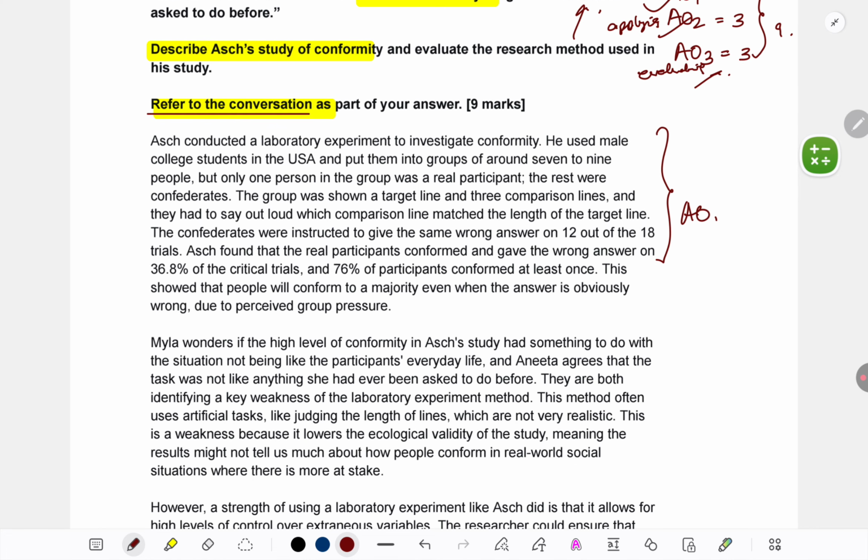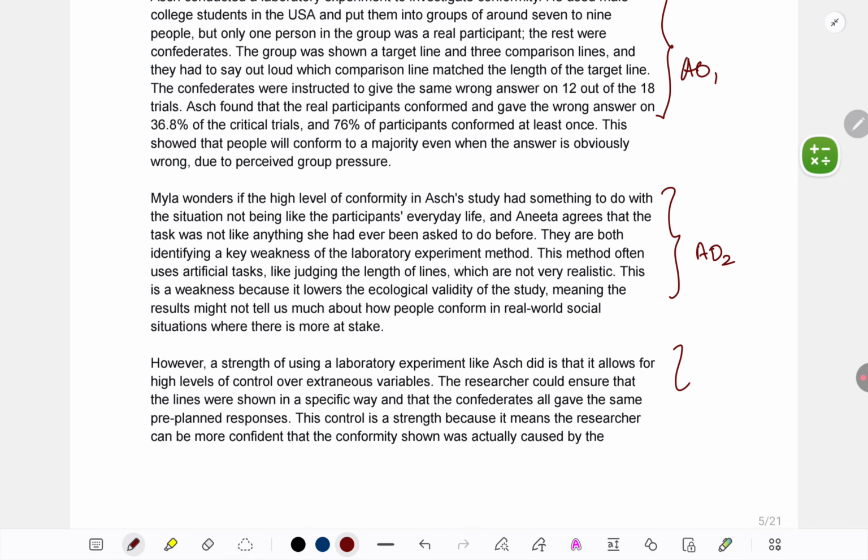Keep it distinct. Second, refer to the situation above. Try to do it in AO3 also.